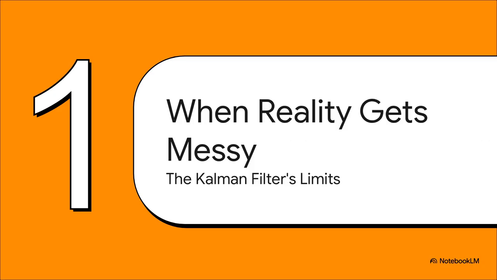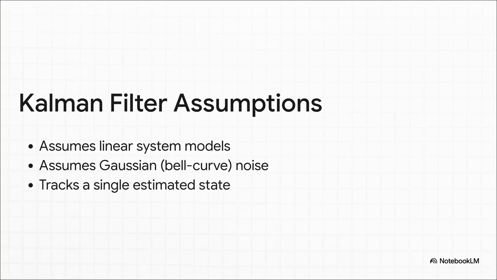To really get why the particle filter is so cool, we first have to look at one of the all-stars of estimation theory, the Kalman filter. It is a brilliant, brilliant tool, but it has this one critical weakness when things start to get, well, messy. See, the Kalman filter works like an absolute charm, but only if you follow its very strict set of rules. It assumes the system you're tracking moves in a linear way, basically no sudden swerves or weird changes in speed. It assumes any randomness or noise fits a perfect bell curve, and, maybe most importantly, it puts all its energy into tracking just a single, best guess of where something is. When all those things are true, it's unbelievably accurate.